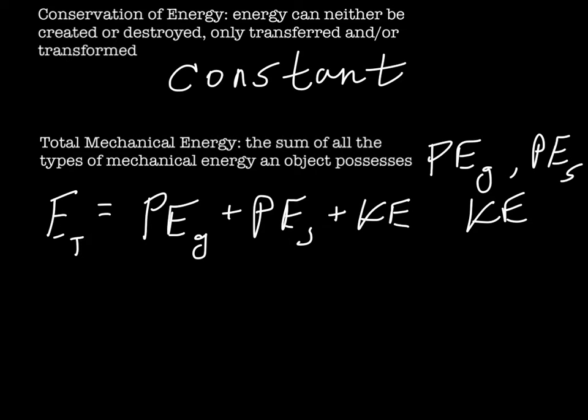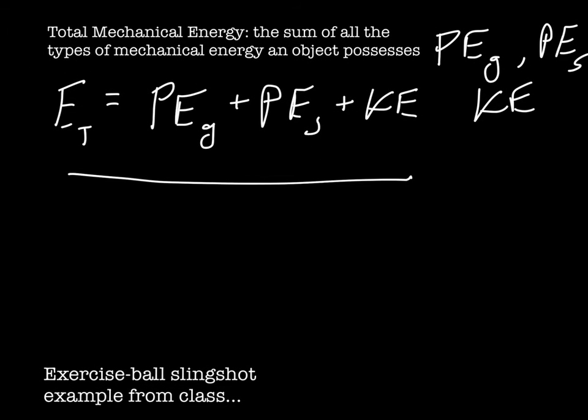An object could have all three of these, two of these, or just one of these types. So this is the full equation, but sometimes you might have just gravitational potential, or a combination of all three. Going further, we have an expression for conservation of energy: the initial total mechanical energy has to be equal to the total mechanical energy after, or the final.